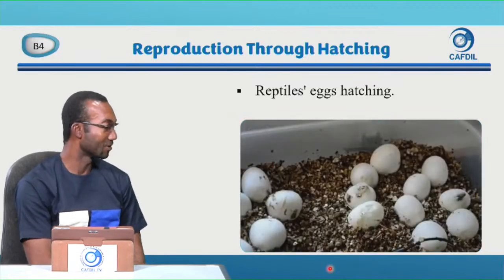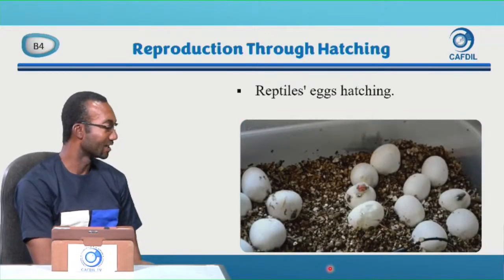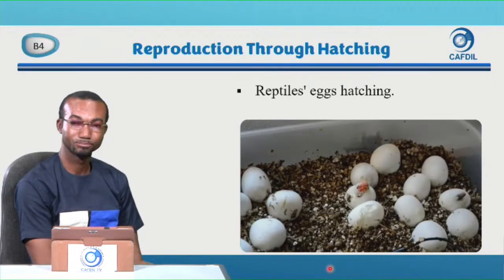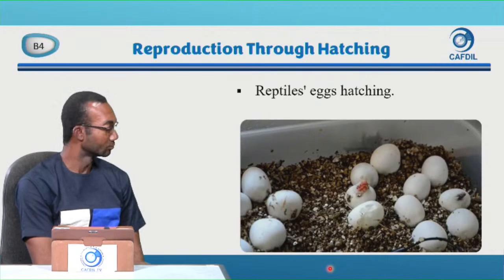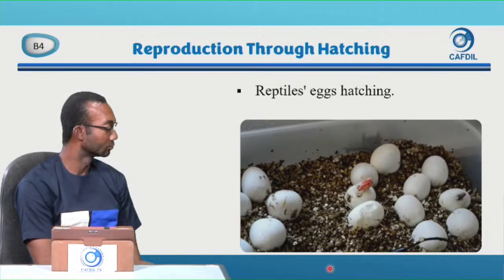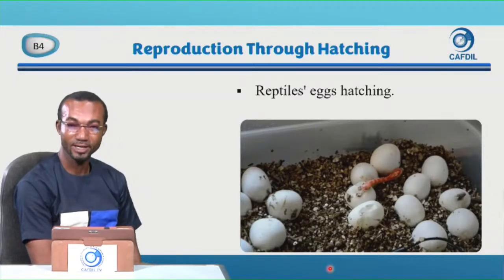Let's look at snakes. You also saw the snakes laying eggs, and the eggs are hatching. So these are snake eggs, and it is also hatching. So reptiles do not sit on their eggs.